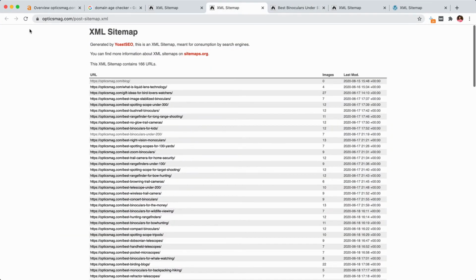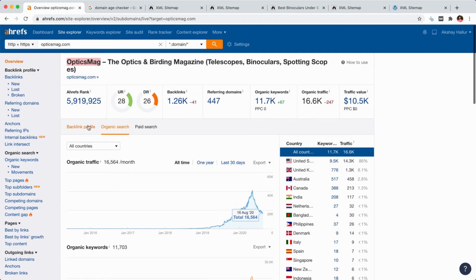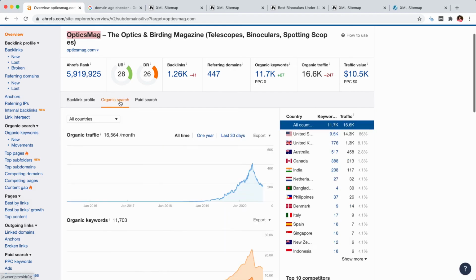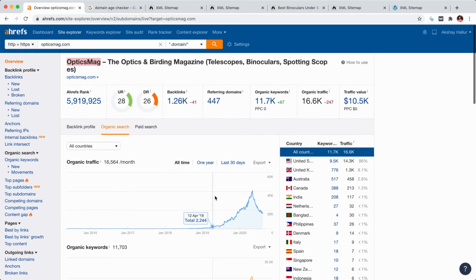All right. So even if they were publishing articles in 2017, they were not getting traffic. In that case, you can see their backlink profile. You can see they have started their backlink building process only after 2018. So from 2018 October, they started their backlink building process. You can see 2018 September, October, November, December, January, February. Yeah, they hit the 1,000 traffic mark within 6 months of starting backlinks. That is really good, guys. So the sandbox period for binoculars or optics niche is like 5 to 6 months.